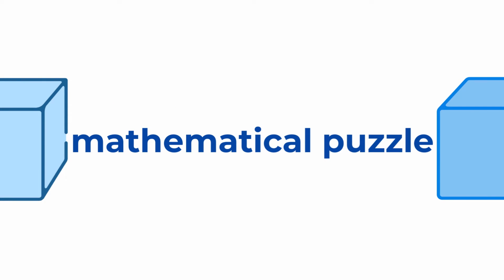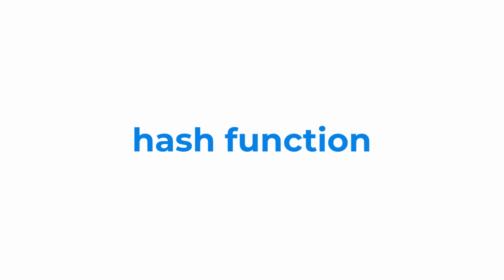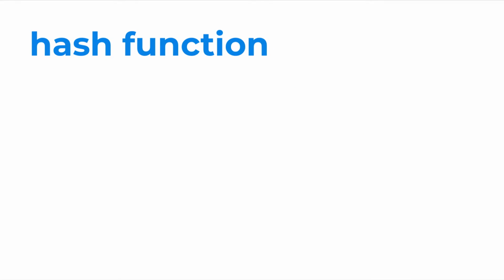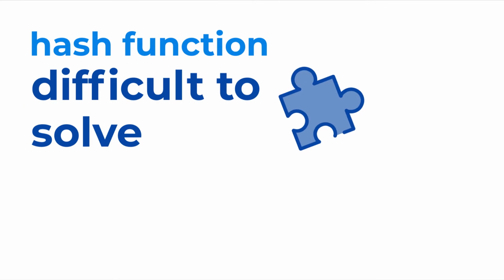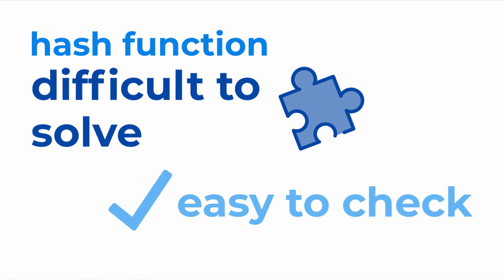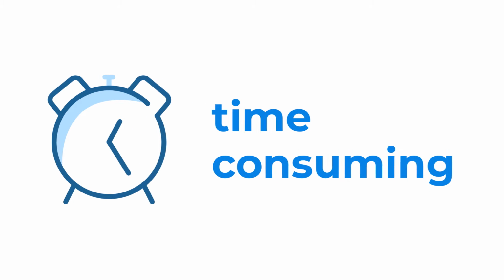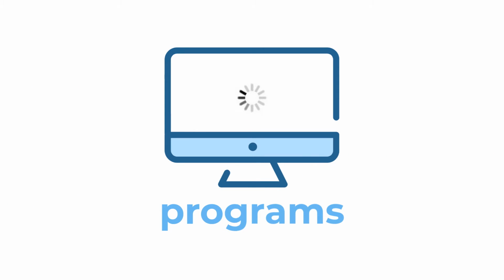However, in order to add the block to the record, the miner must first solve a mathematical puzzle known as a hash function. Hash functions are unpredictable and patternless. The two most important features of a hash function to keep in mind are that they are very difficult to solve, but incredibly easy to check if they were solved correctly. Solving hash functions is very time-consuming and is done by constantly running programs, not by hand.